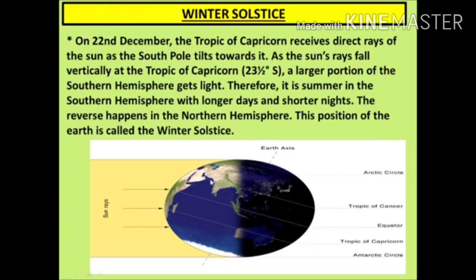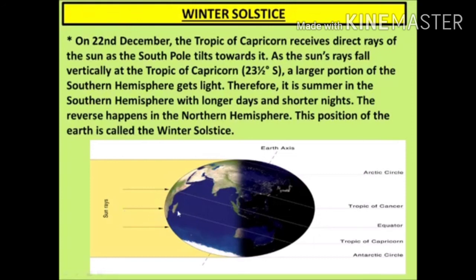It is called winter solstice because it is the shortest day in the northern hemisphere. These all things we experience because of the tilted axis of the earth and revolution of the earth around the sun.